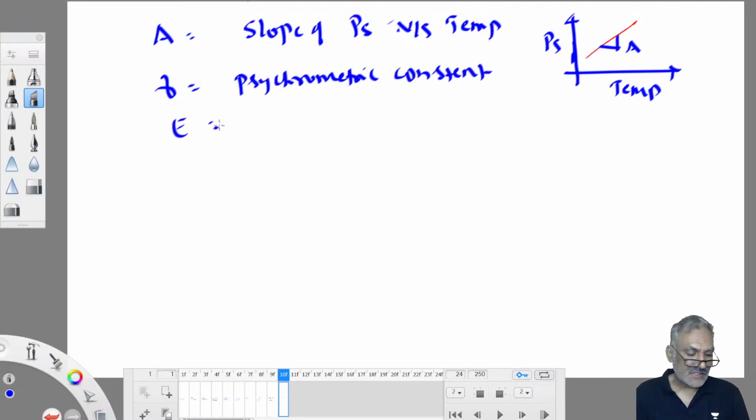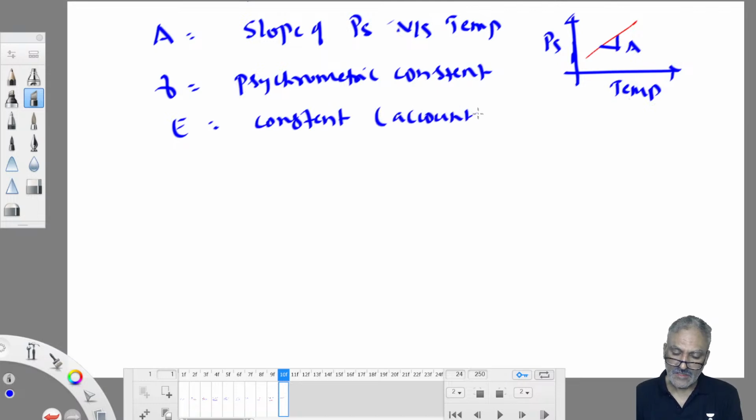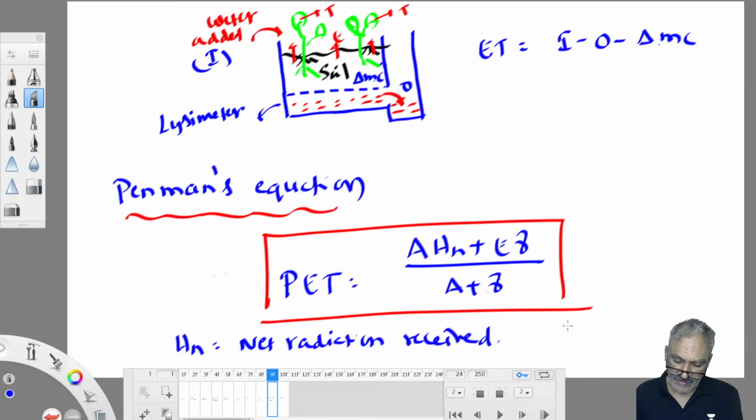And E is also a constant which accounts for both wind speed and the difference between PS and PA. Both of them are taken into account by this constant. So all the remaining terms are constant except the net radiation required. This you have to work out.